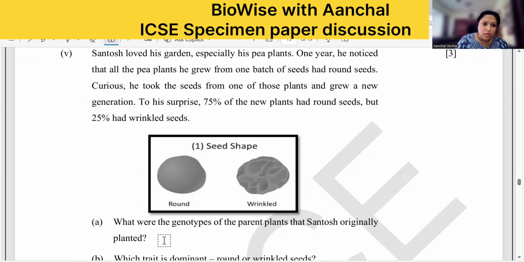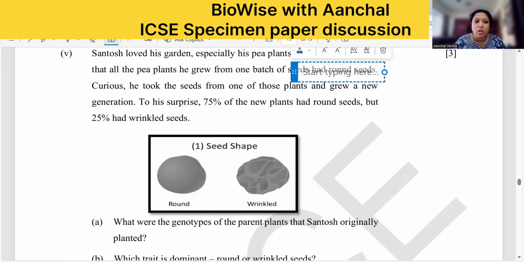Since Santosh noticed that all the pea plants he grew from one batch of seeds had round seeds, the question is, what were the genotypes of the parent plants that Santosh originally planted? So what is given here? That one batch has round seeds, meaning all were showing the dominant trait, right?